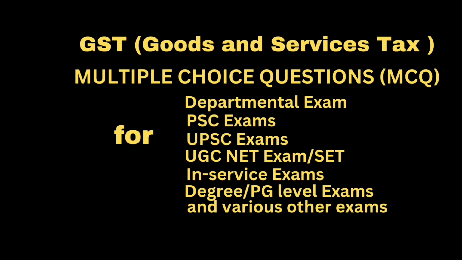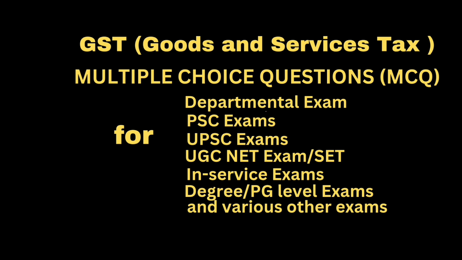Question: In case of supply of goods by a composition dealer, the registered person shall issue. Answer: A bill of supply. Question: Where advance payment is received, the registered person shall issue. Answer: Receipt voucher.